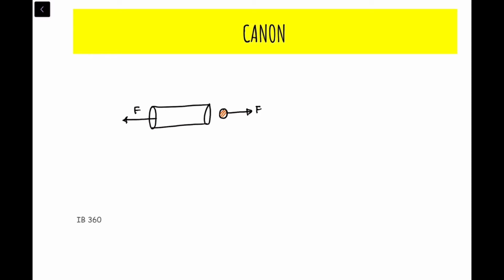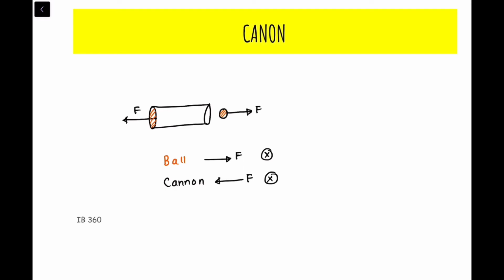So first of all, for the ball, would the momentum of the ball alone be conserved? No, because the ball has a net force F in this direction. So the momentum of the ball alone is not conserved. For the cannon, there is a net external force F in this direction. So would the momentum of the cannon alone be conserved? No, it will not be conserved.